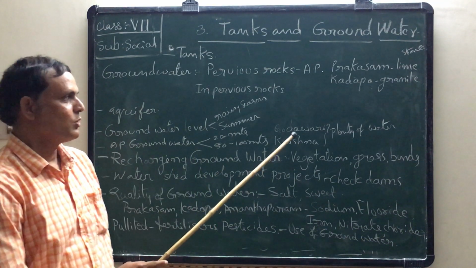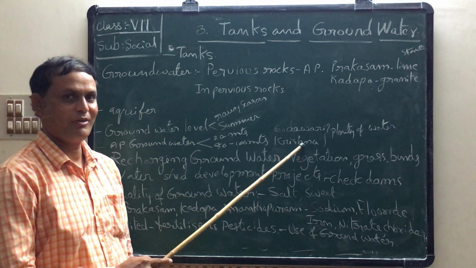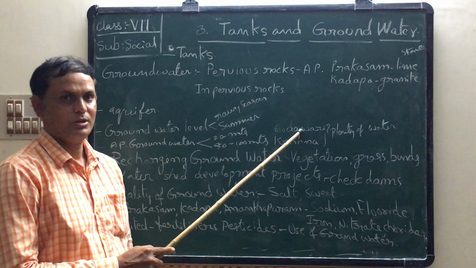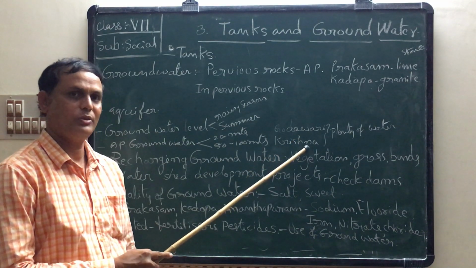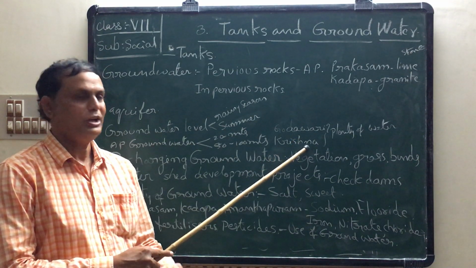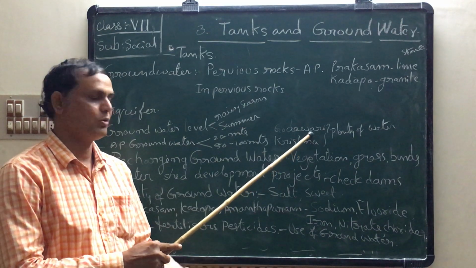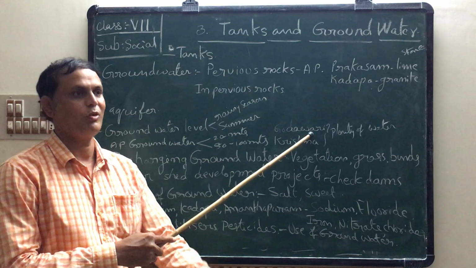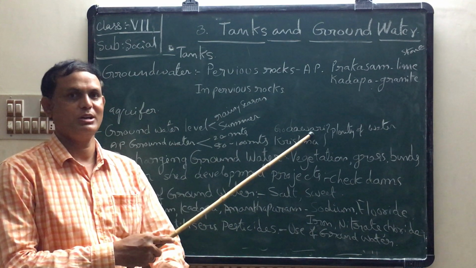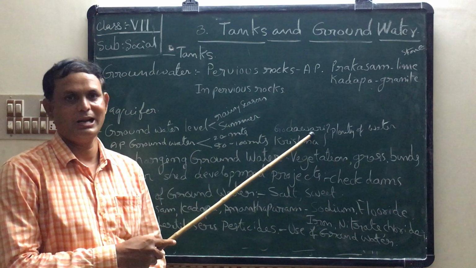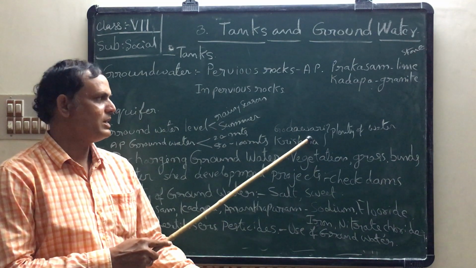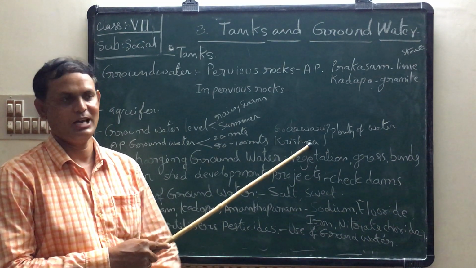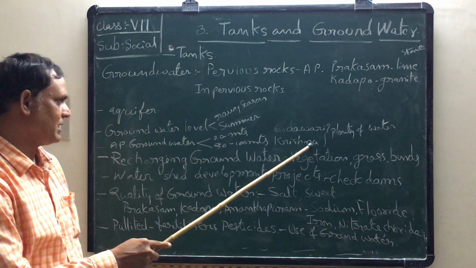For example, the Krishna and Godavari rivers. If you dig any well near the Krishna river and the Godavari river, we can find plenty of water. This water is used by farmers to cultivate their lands, and sometimes as drinking water near river basins.